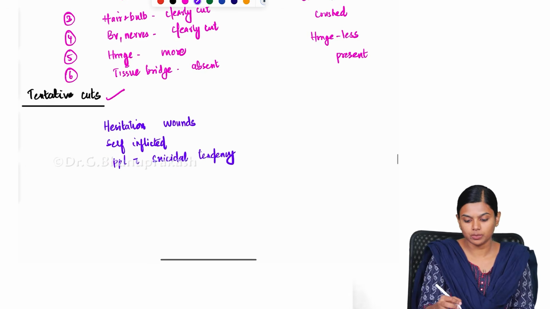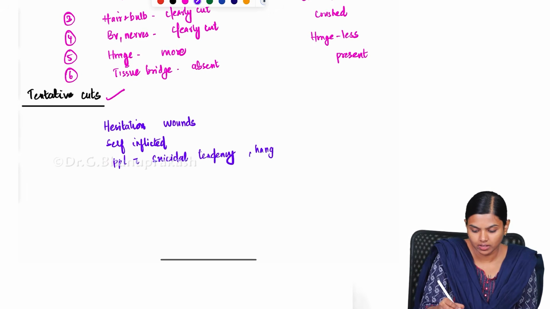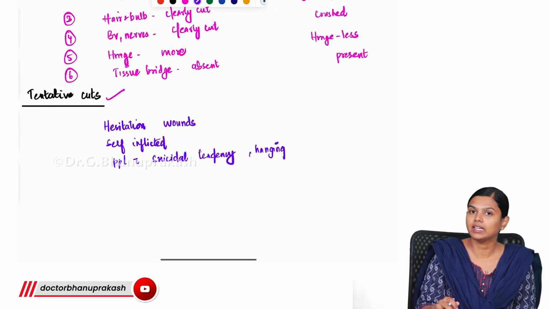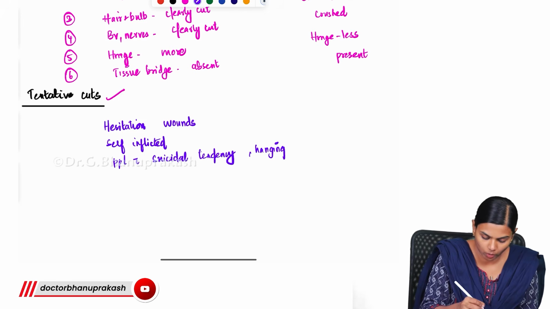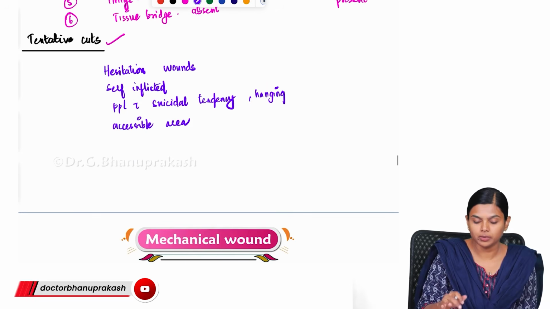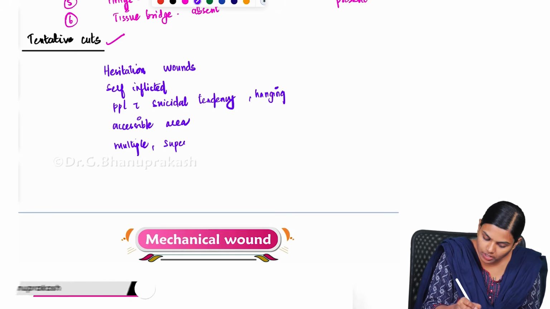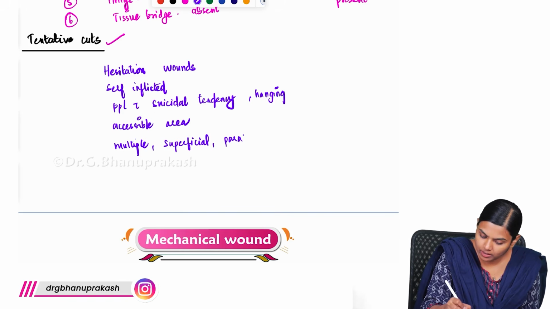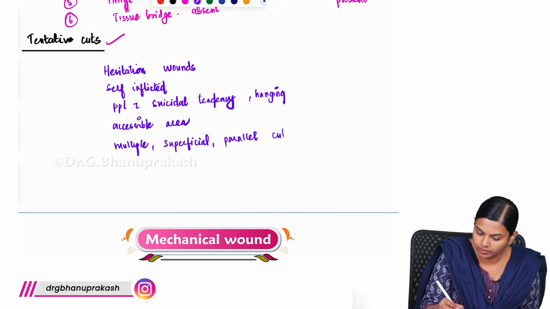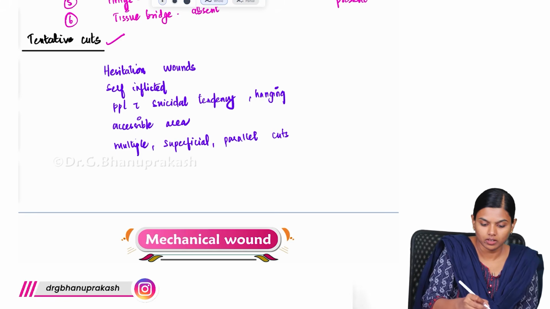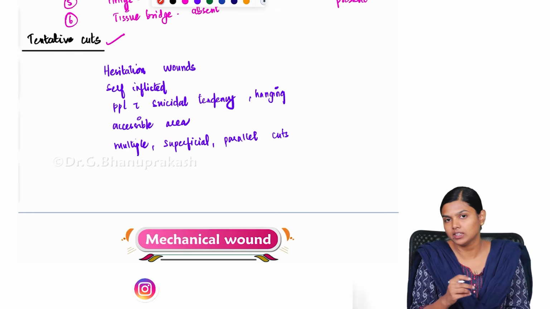Most commonly seen, especially in hanging cases, and it is commonly seen over accessible areas. What you will be seeing is multiple superficial, parallel cuts.